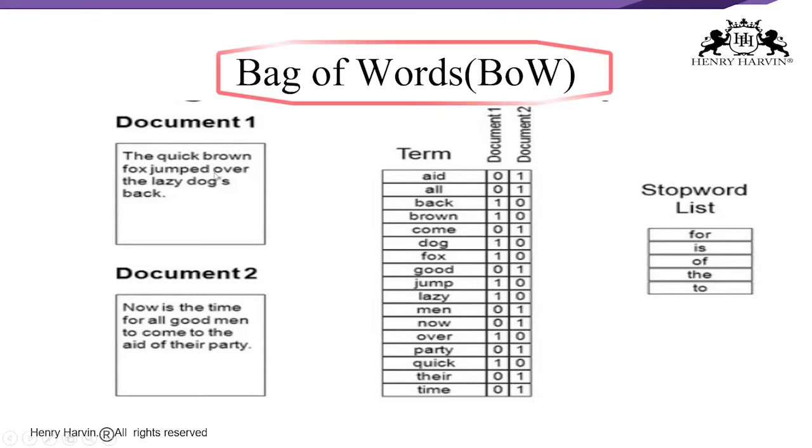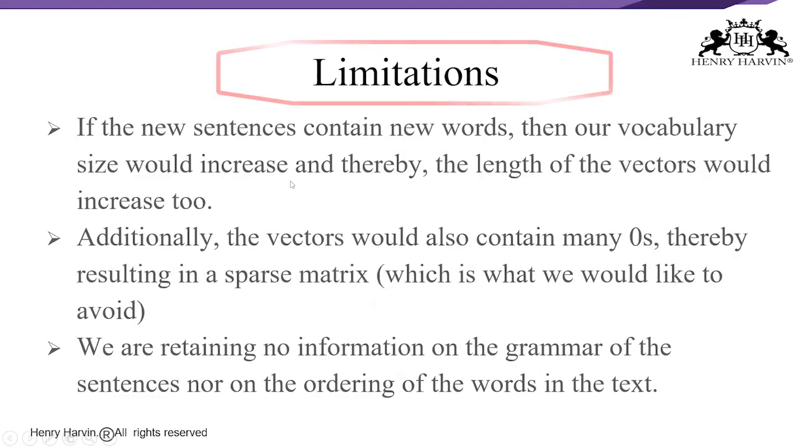So you can say that maybe here "for" is not meaningful, and "like" is not meaningful, "of", "else", "of". Whatever are the stop words, that list can be taken, right? So this is about bag of words. Now let us try to understand what are the drawbacks of using this bag of words model.